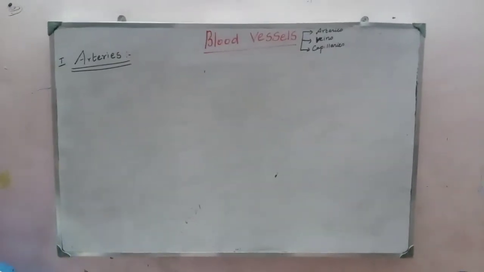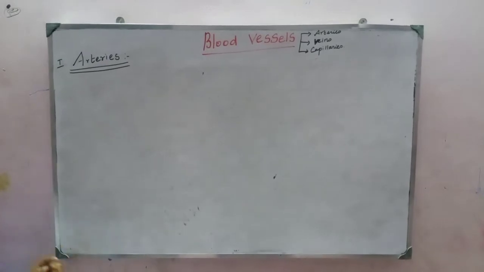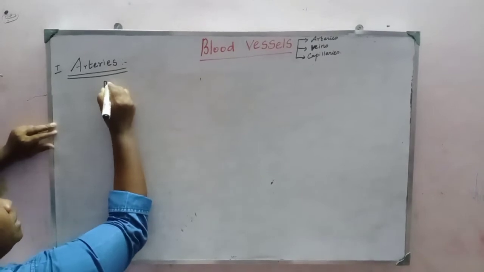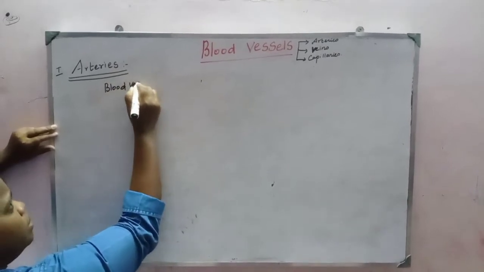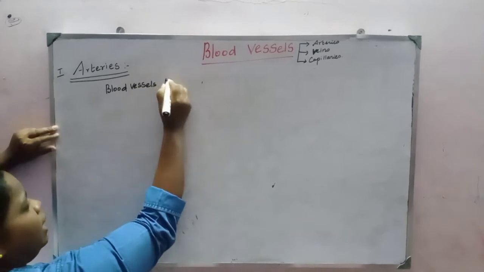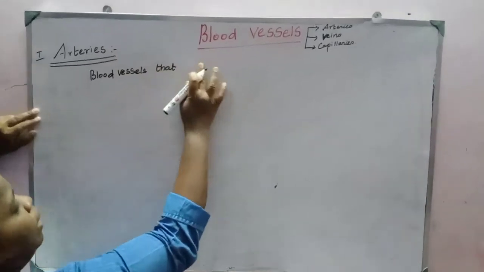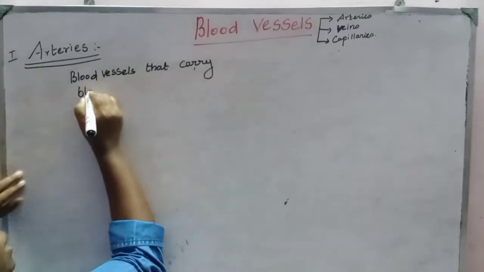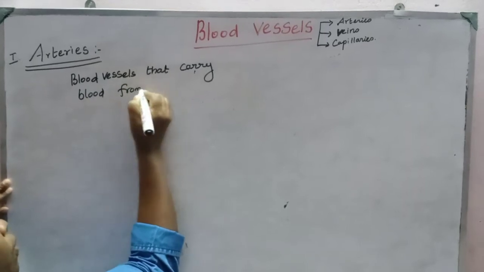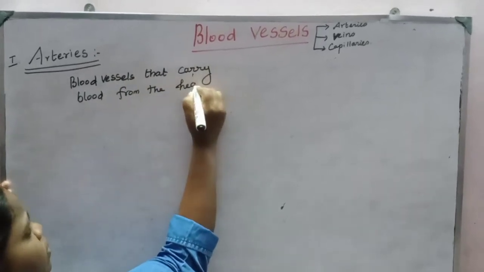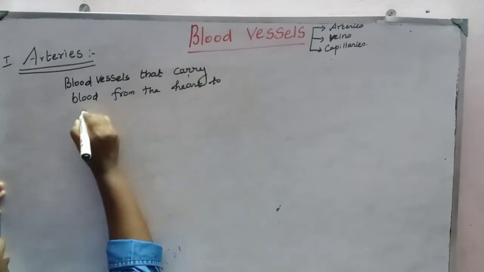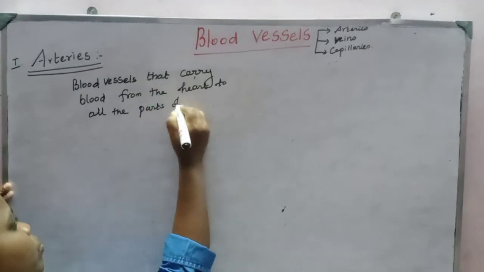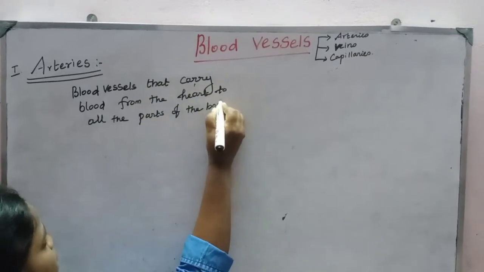Artery means the blood vessel that carries blood from the heart. Arteries are the blood vessels that carry blood from the heart to all parts of the body. So that is called an artery.